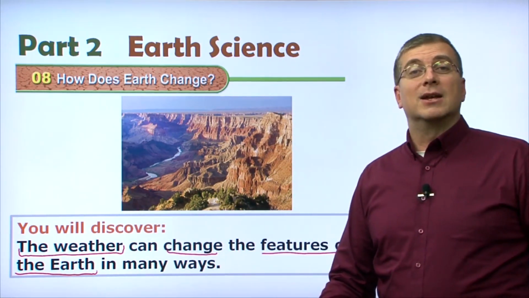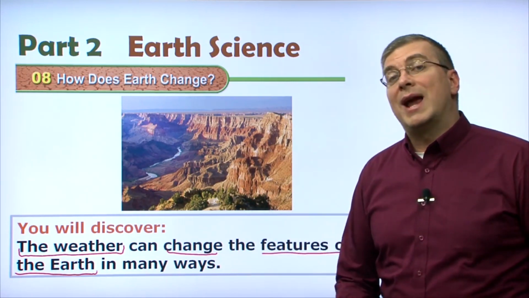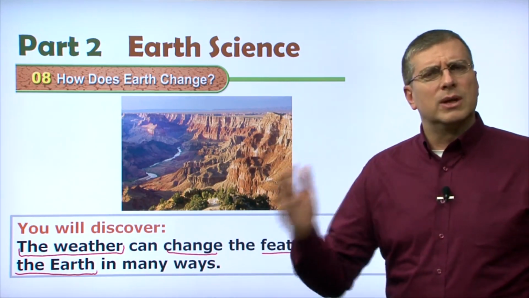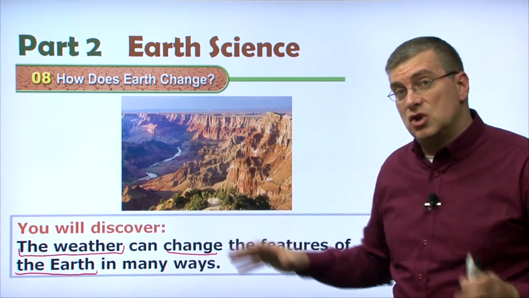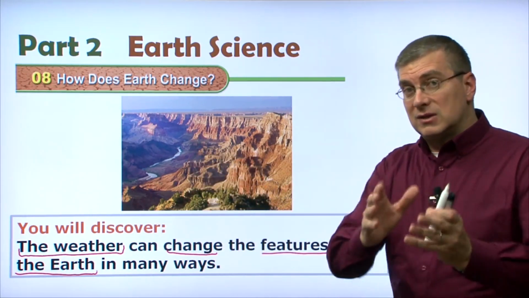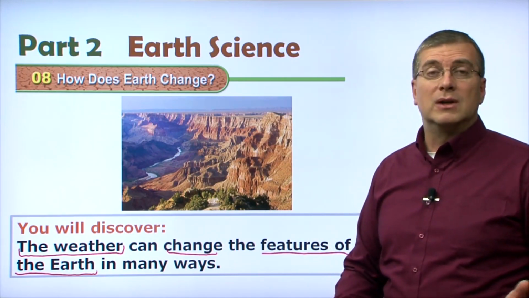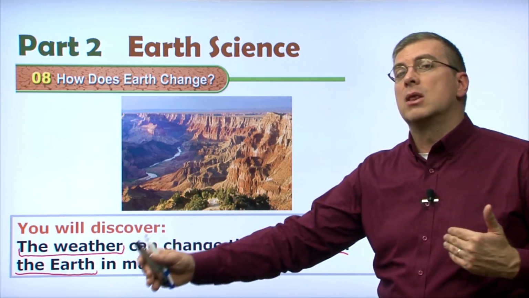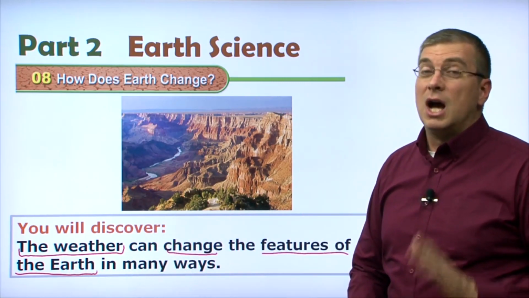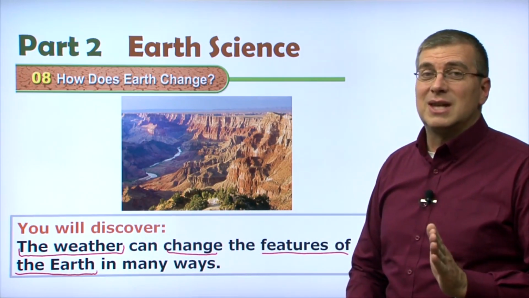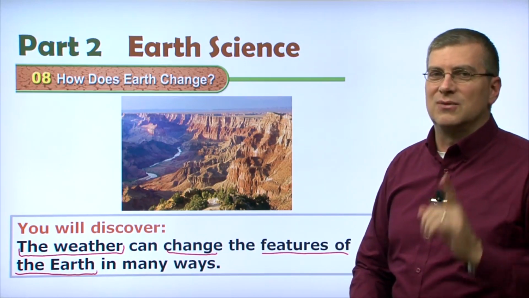So every day, we might see the sun is very hot today, or it might be raining a lot today, or the wind is really blowing. But we don't really think about how the weather is changing the Earth around us. But in this lesson, we'll take a special look at that process, which is important. And this process happens over a very long time, which is probably why we don't really pay attention to it much, unless in certain circumstances, when there's very severe weather. Then we notice big changes very quickly.